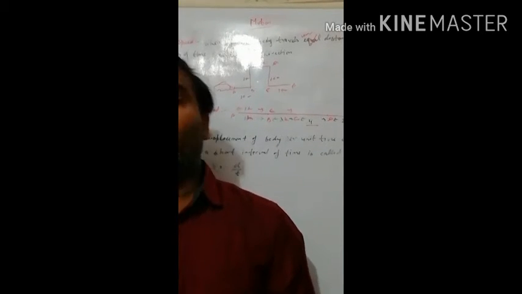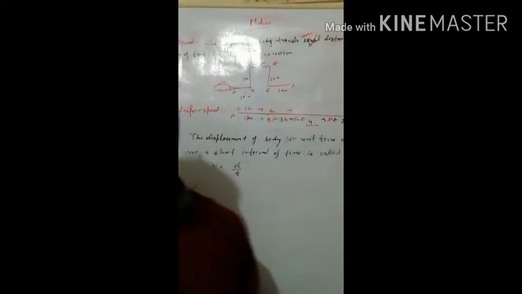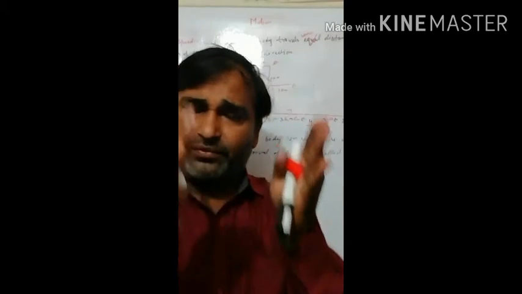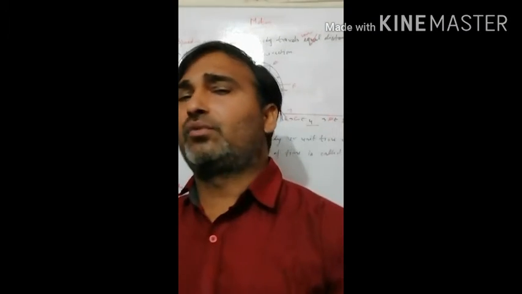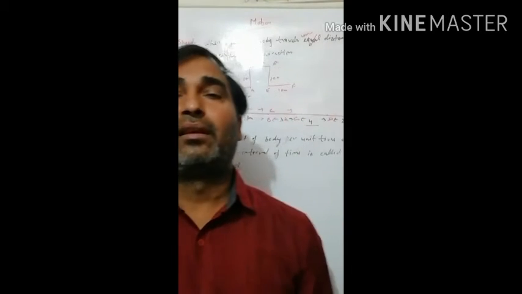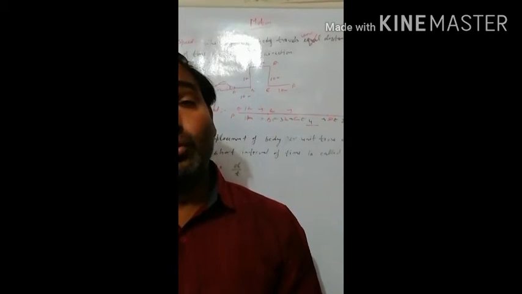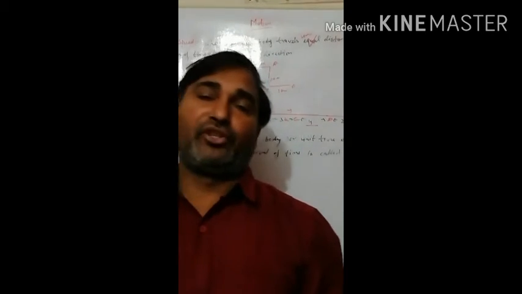Now after that, velocity. What is velocity? The definition of velocity is the same as the definition of speed, but you all know speed is a scalar quantity and velocity is a vector quantity. So in place of distance we write displacement.